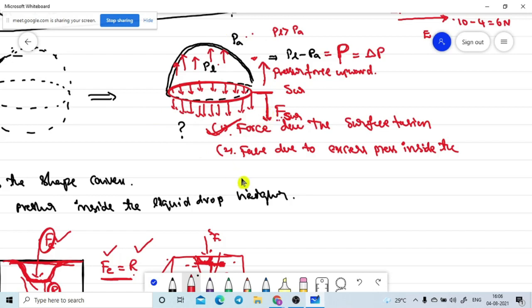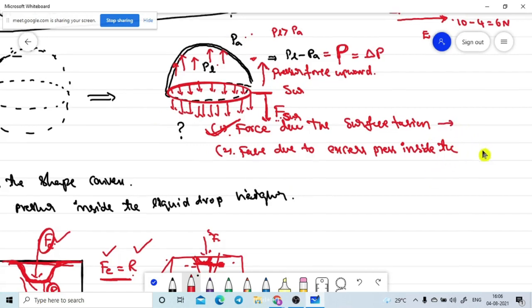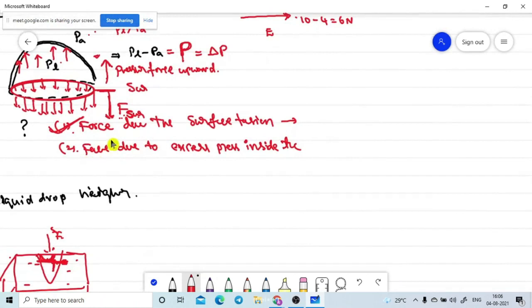Yes, sir. So my question is, what are these values? Now let me go to these values. What are these values? Sir, pressure. Sir, pressure is acting downwards in convex, right sir? No. What I told is the excess pressure. Pressure always acts perpendicular to the liquid surface. So this pressure is acting on the surface of the liquid drop in the perpendicular direction.